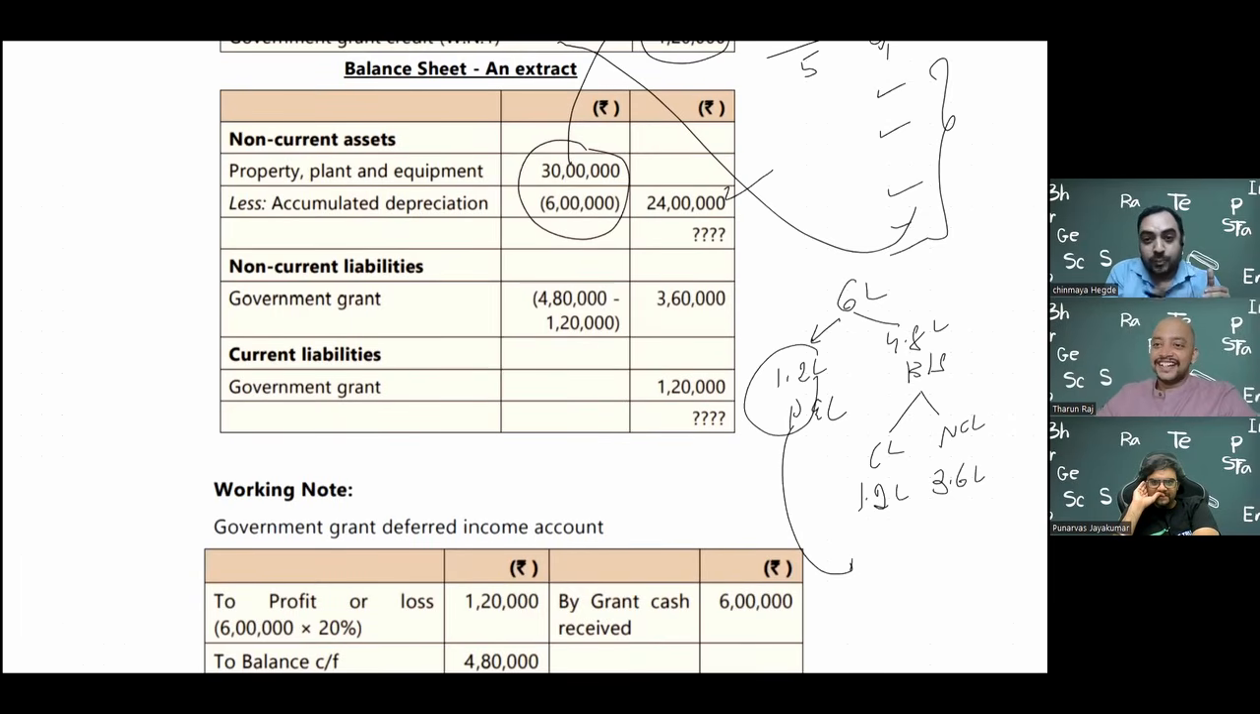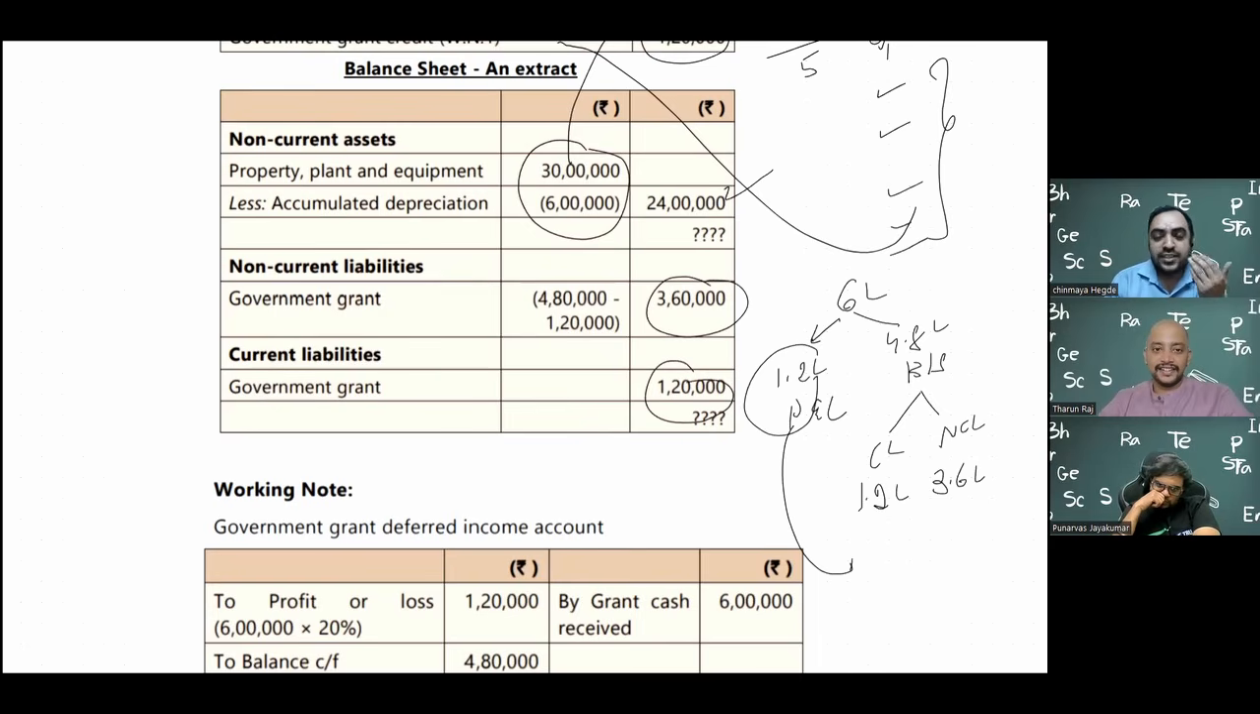Imagine you have taken a loan. You are paying monthly installments. So the next 12 months, whatever portion of the loan is due will become current, and beyond that it becomes non-current. And you have to take out the interest part there. So that is the calculation part. So the non-current is 3,60,000, and what is likely to come immediately next year is the current portion, 1,20,000.